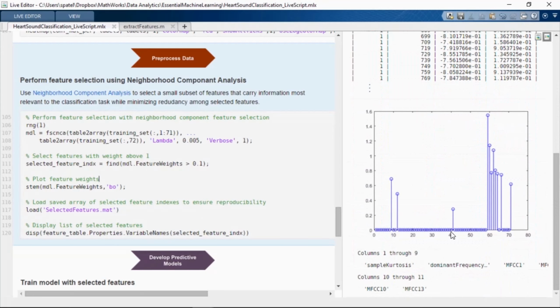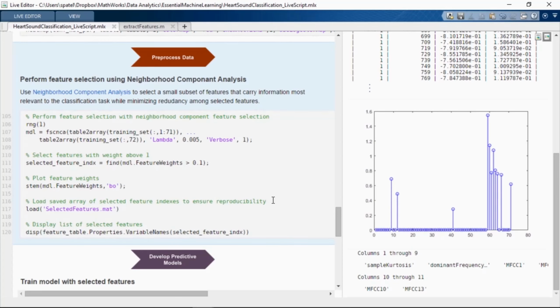Here the NCA method went through all 71 of our features and identified that 11 features are carrying useful information.